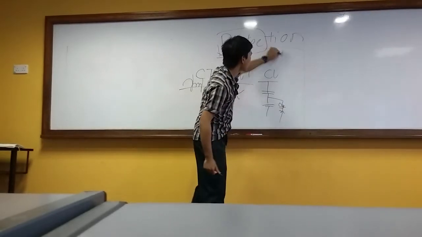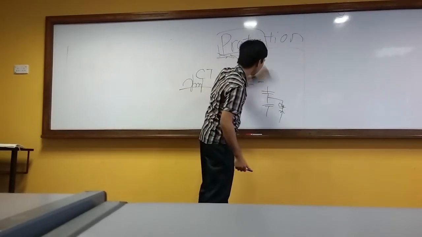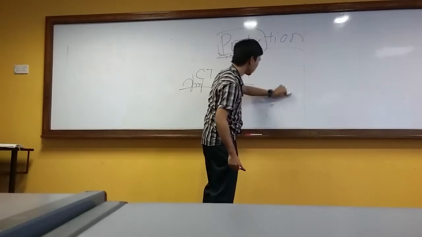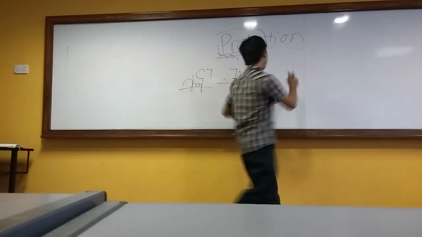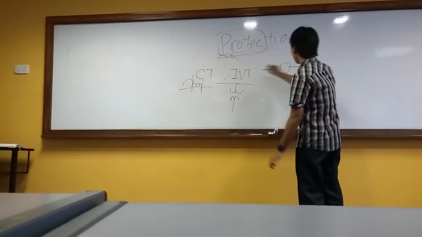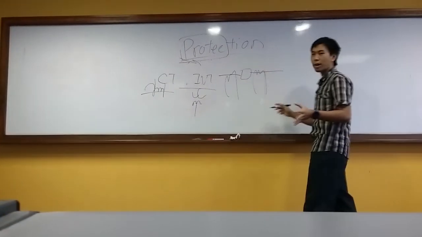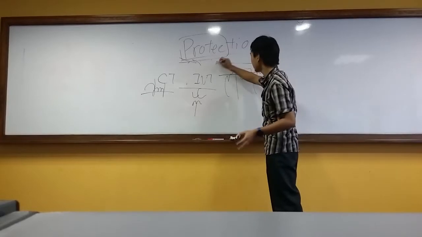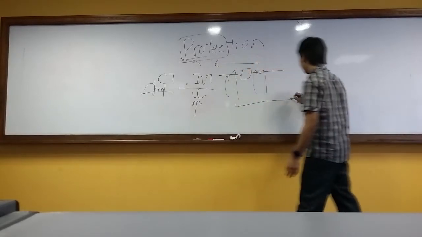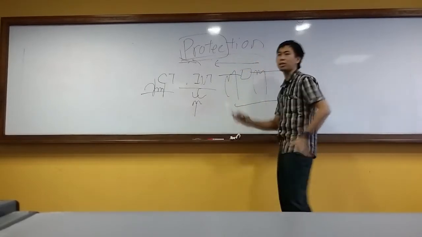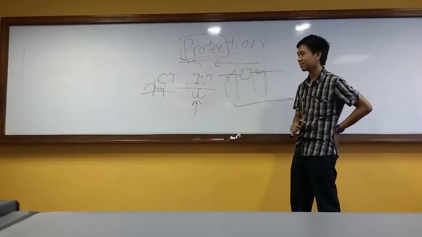Okay, moving on. Let's go to protection zones. Let's say there is a breaker here, and one relay here, one relay here. We want to wire the relays so that this relay looks this way, and this relay looks that way, so that there are no blind spots.